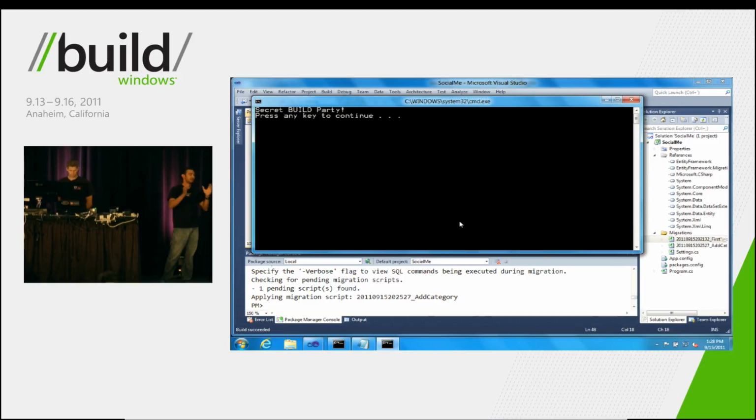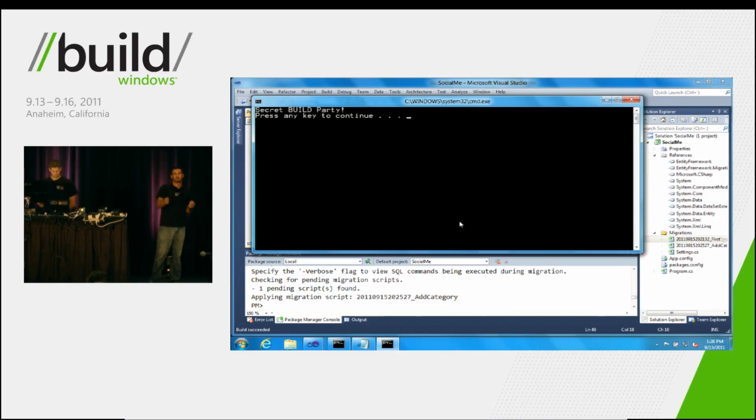So there you have it. You have the enum data type in your data model, using migrations to scaffold that to the database, creating an index on that column, and then having that come full circle through the LINQ query pipeline.